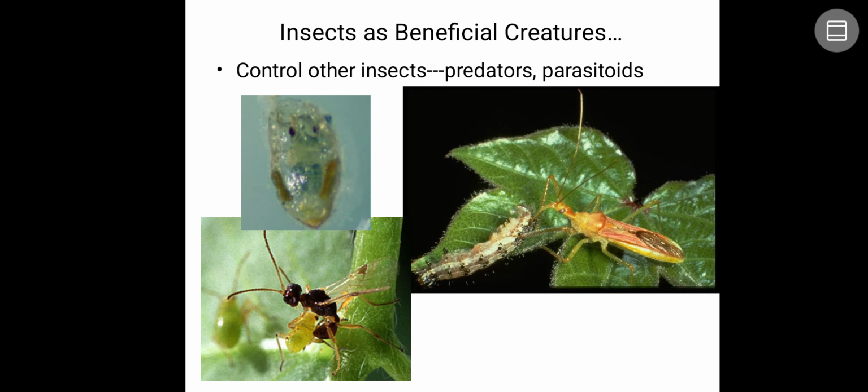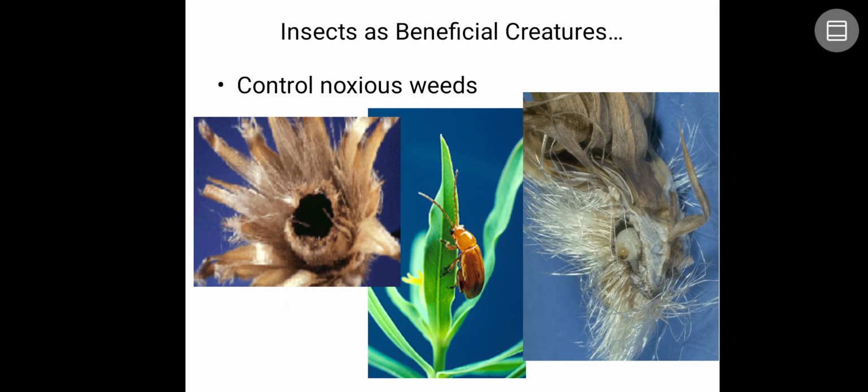Next, some insects act as predators or parasites. Predators feed directly on pests or other organisms, and parasites kill the insect in its immature stages, which helps farmers get rid of pests. Next, some insects feed on noxious weeds where we can't spray any chemicals.